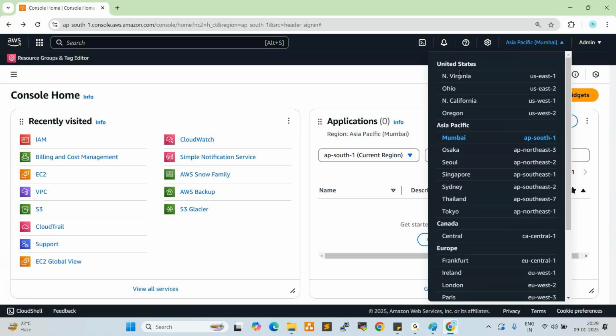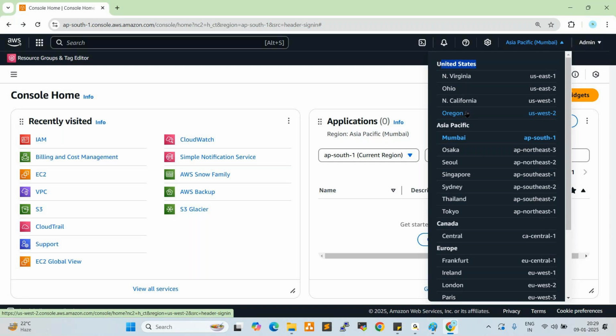These are the United States regions, America's regions. See here: North Virginia, Ohio, North California, Oregon. So these are the regions. What is a region? Anyone? Region is a data center.